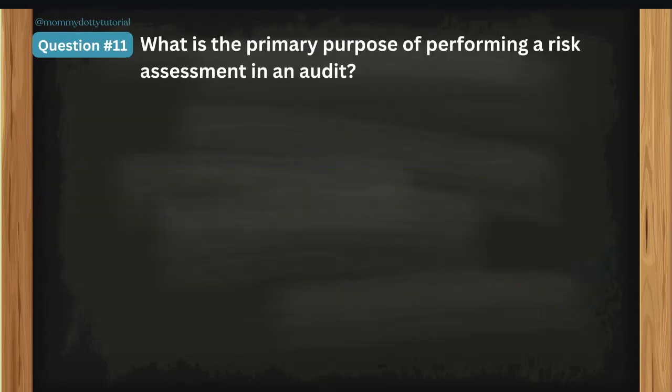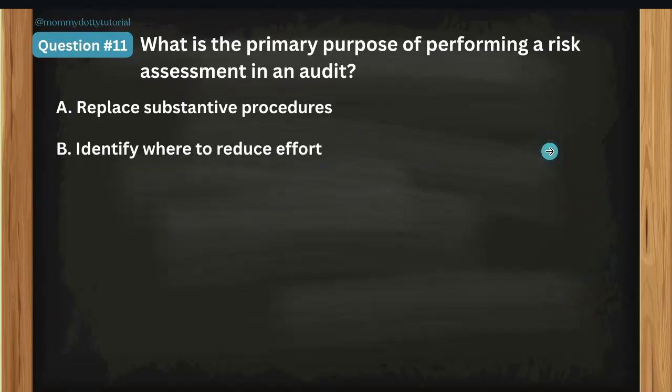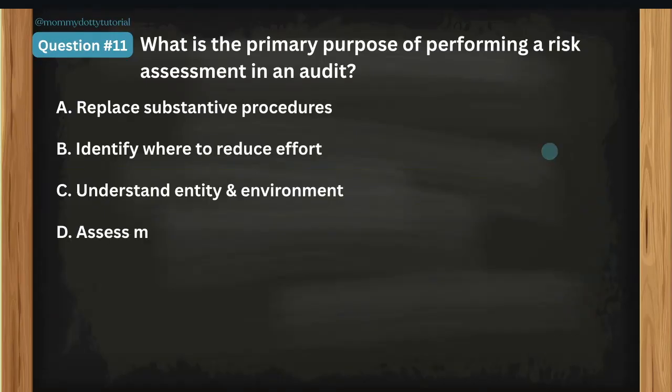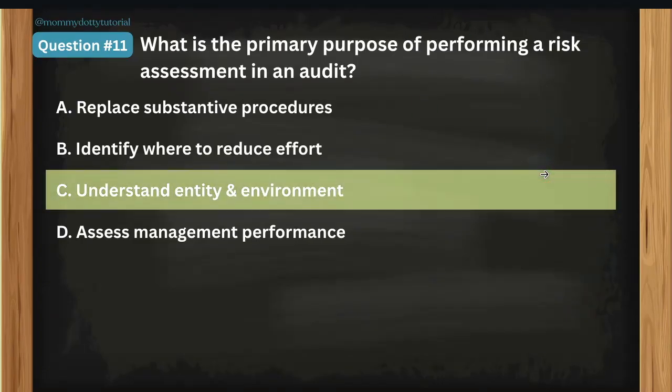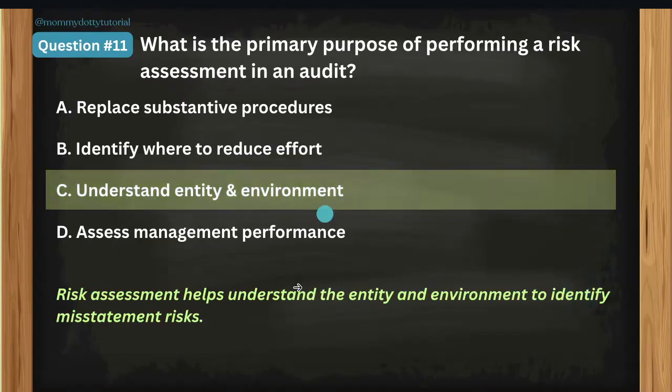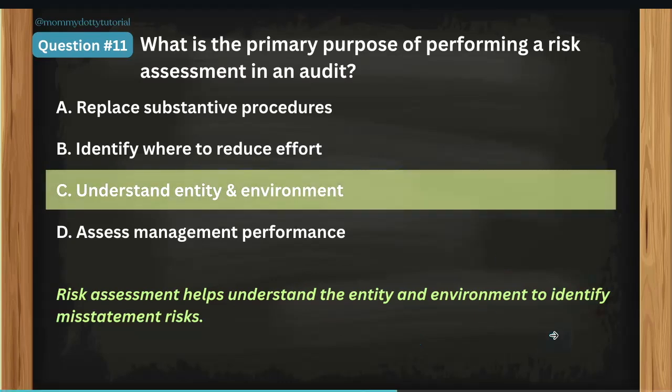What is the primary purpose of performing a risk assessment in an audit? Okay. Letter A, replace substantive procedures. Letter B, identify where to reduce the effort. Letter C, understand entity and environment. And letter D, assess management performance. Okay, you may pause the video to think. The correct answer is letter C, understand an entity and environment. So risk assessment helps understand the entity and environment to identify misstatement risks. Okay, let's go to question number 12.